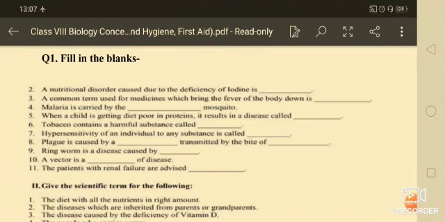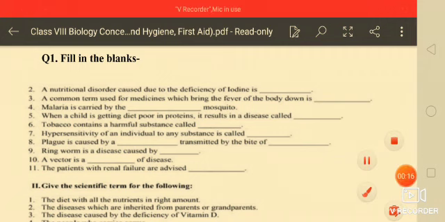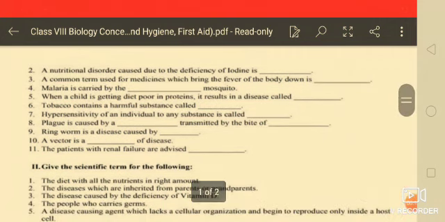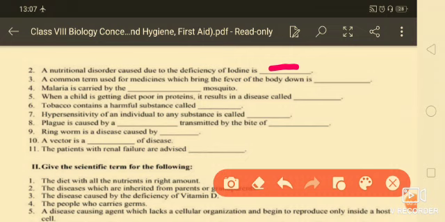First question is a nutritional disorder caused due to deficiency of iodine, that is called the goiter. Here you will fill goiter. A common term used for the medicines which bring the fever of the body down, that is antipyretic. Third one is malaria is caused by the female anopheles mosquito, and when a child is getting diet poor in protein, it results the disease that is called the kwashiorkor. So here you will fill the kwashiorkor.